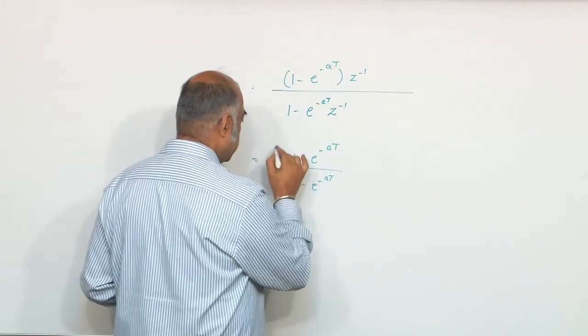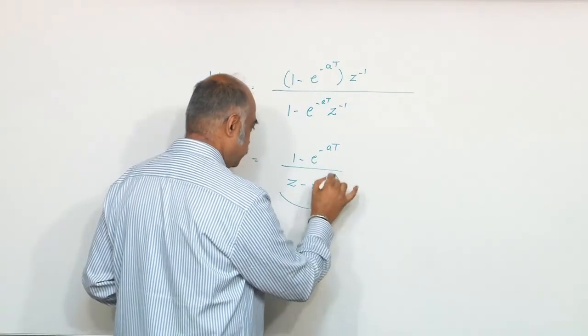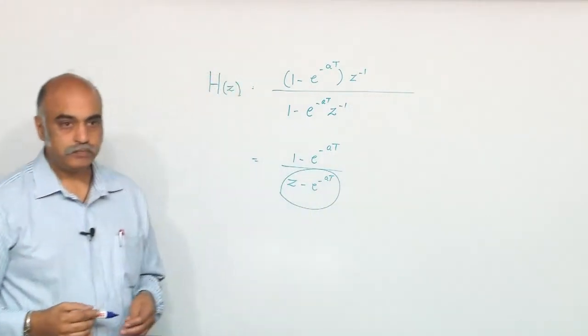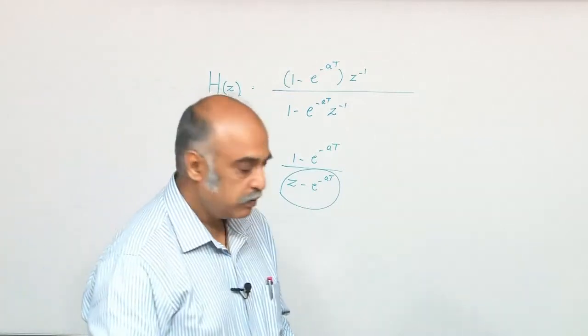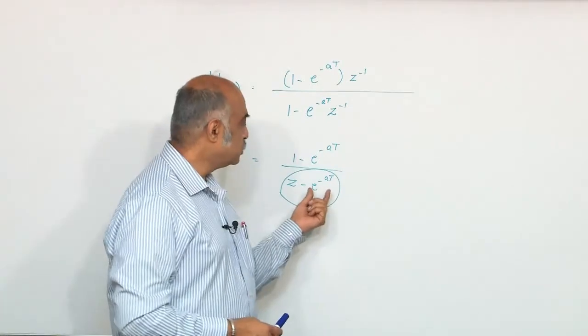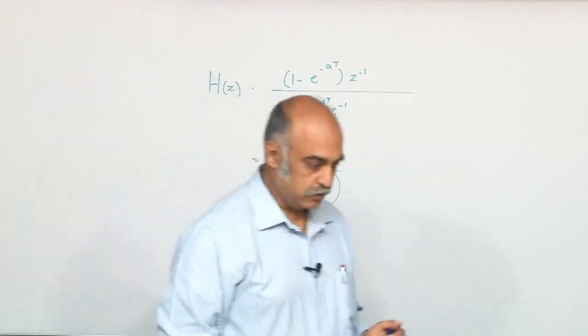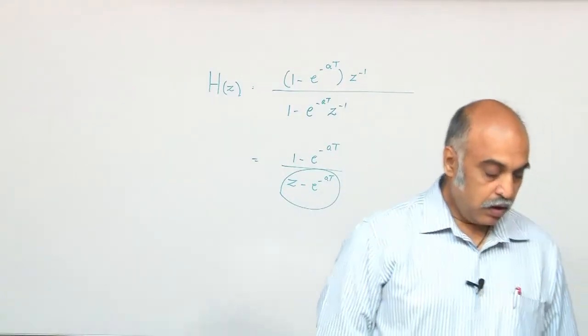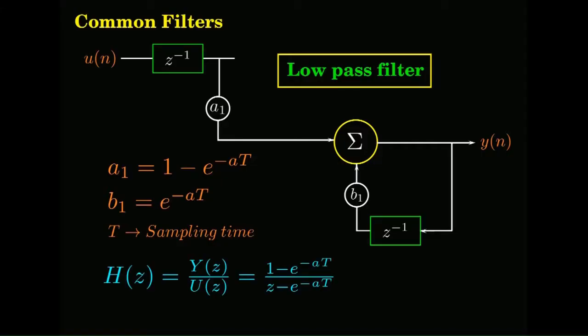So you see that this has a pole at z equal to e to the power of minus at. You can choose the location of the pole accordingly, where T, of course, is the sampling time. This is the transfer function for this low pass filter. You can use it. It's a very good utility filter that you will use in many places.